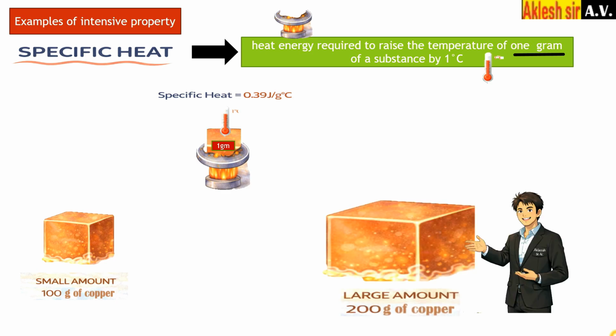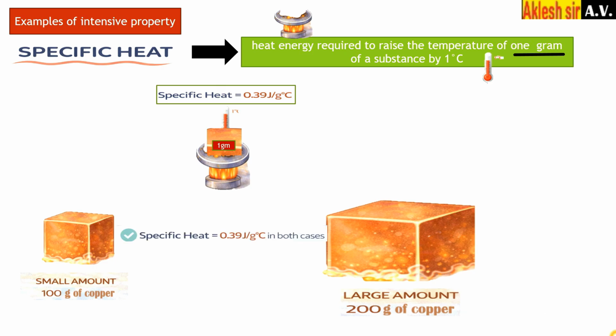Now if I take a larger amount, that is 200 gram, then also to calculate specific heat we require only 1 gram of copper. Here also if I heat it to raise the temperature by 1 degree Celsius, we will require the same amount of heat, so the specific heat will remain the same. Even though the quantity is different, the specific heat of the substance is the same, 0.39 joule per gram degree Celsius. Since it does not depend upon the amount of matter, specific heat is also an intensive property.